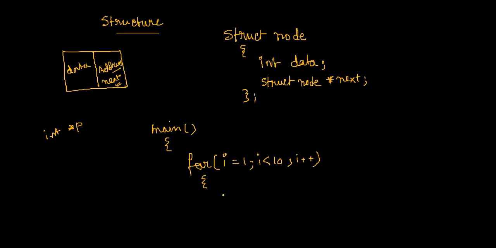Fine, very good. So suppose I have called a function something like create_linked_list. Okay, create linked list. And one thing is very important here.